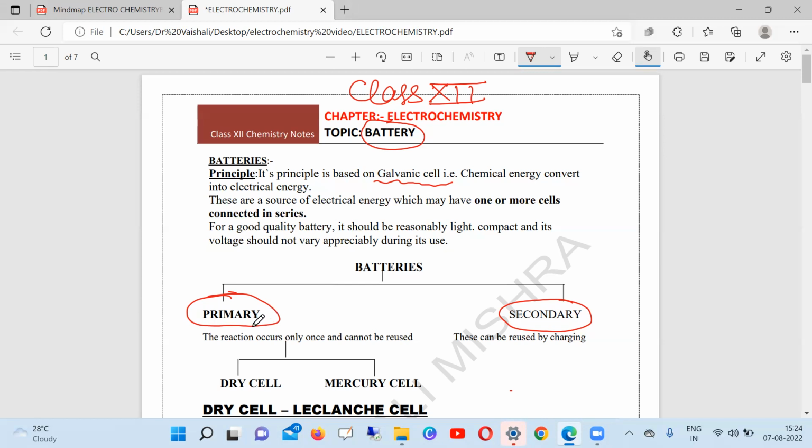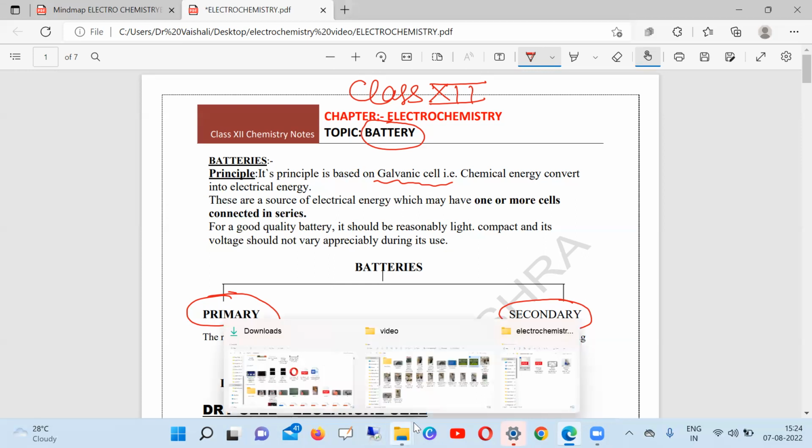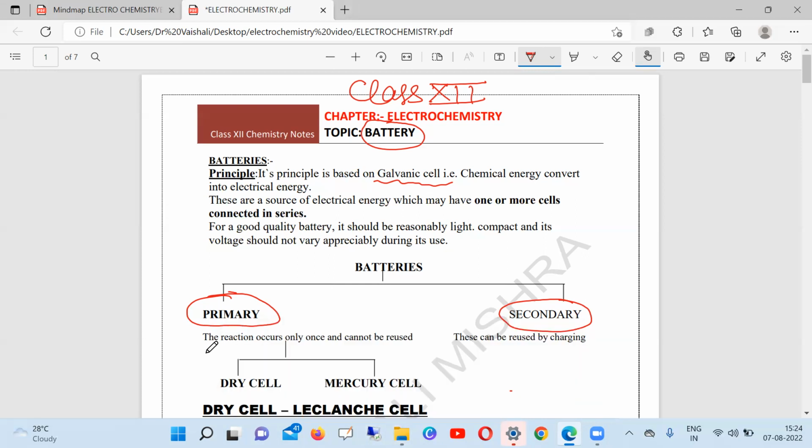A very common example of a primary battery is the dry cell, which is also called the Leclanche cell. There are so many examples, but we will discuss two examples of primary battery.